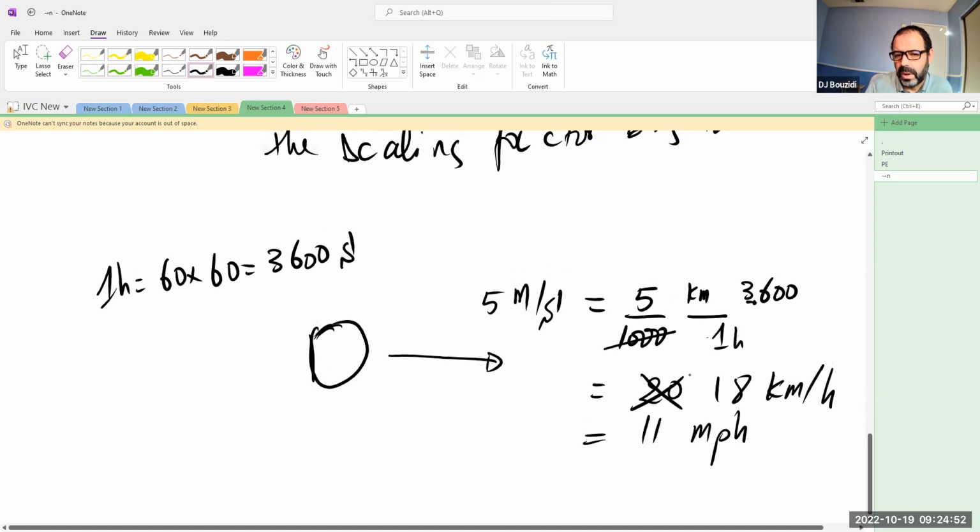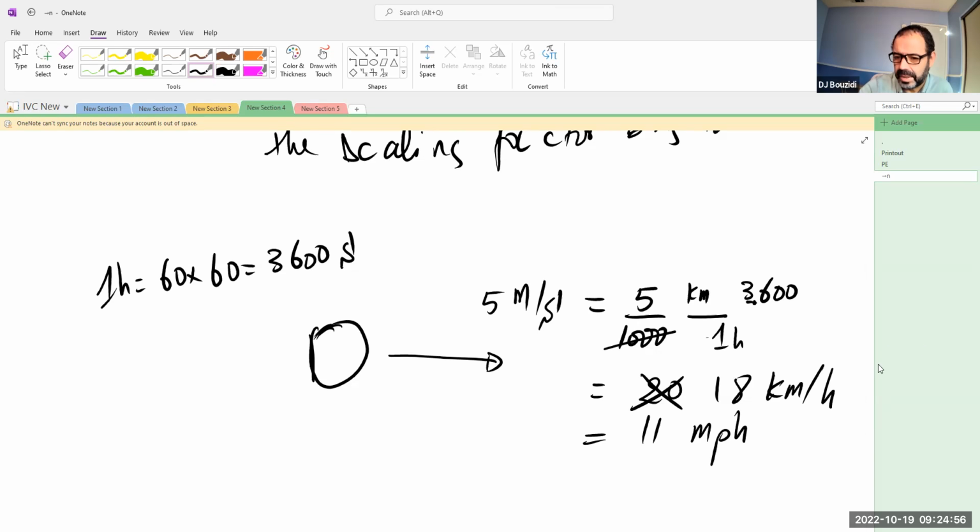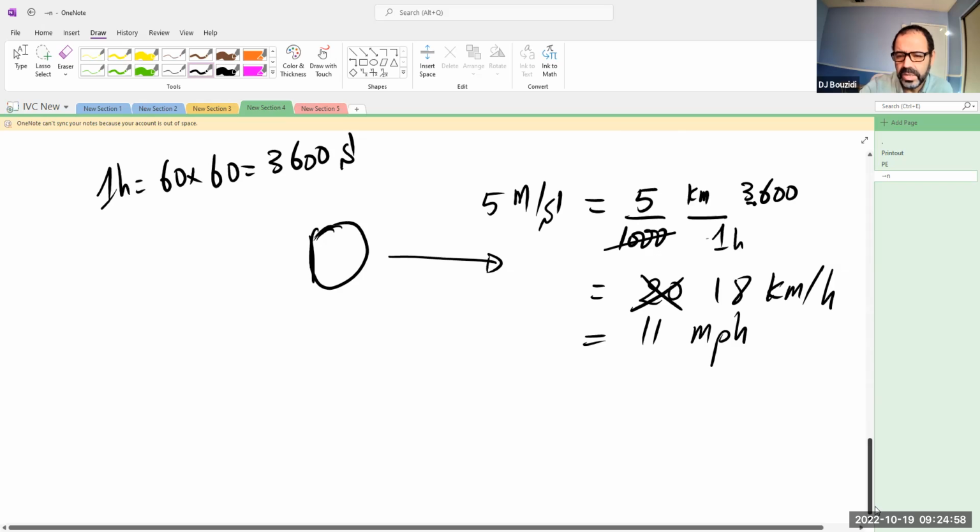So that's how fast a ball that I gave 5 meters per second. Now, how much momentum is it carrying with it? Let's, for the sake of argument, give it a mass, probably about a pound, maybe. So it's about 500 grams, which is half a kilogram.